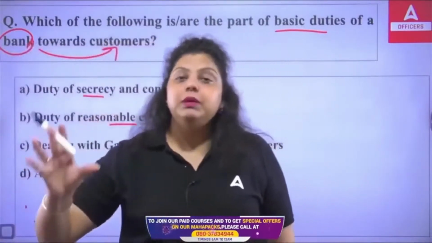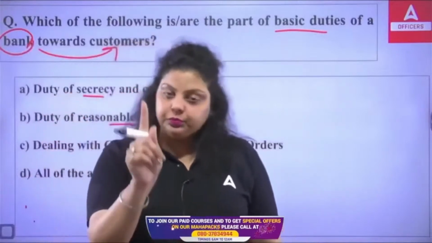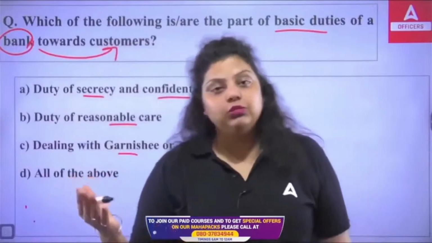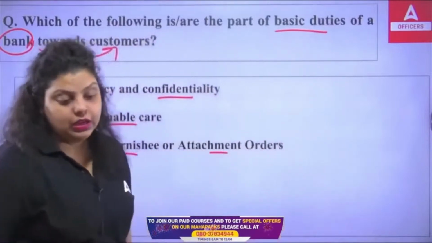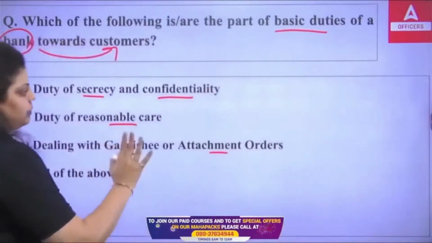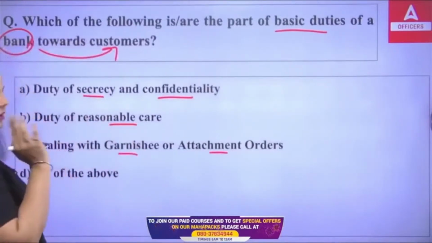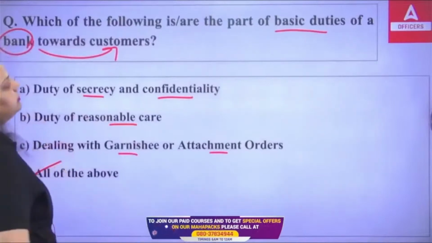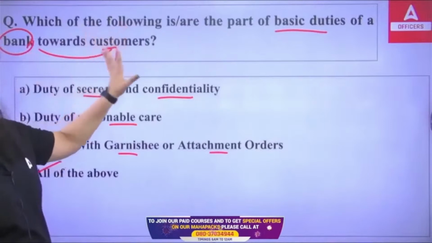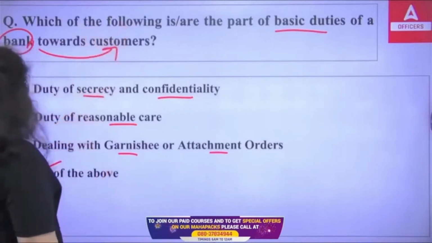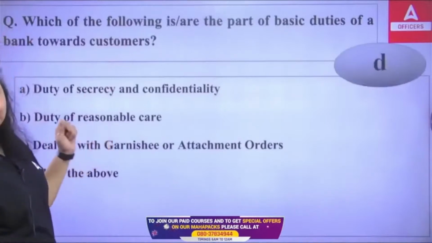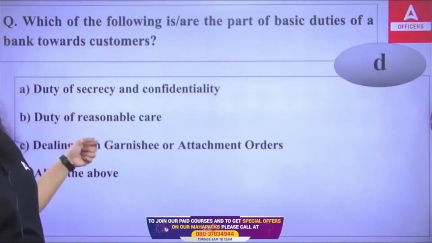Garnish order will be given by the court. Attachment order will be given by the authority, like income tax officer, revenue officer, etc. But both have to be dealt with by the bank as per the order received. Okay, so all are the basic duties of a bank towards the customer that the bank has to follow or complete as its responsibility. So the right answer is D, all of the above.